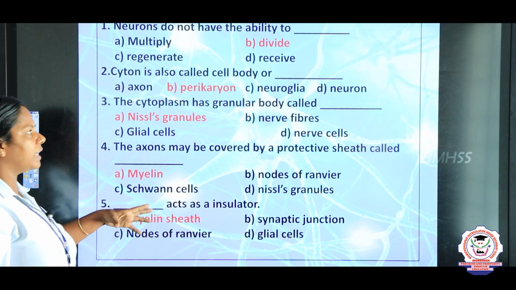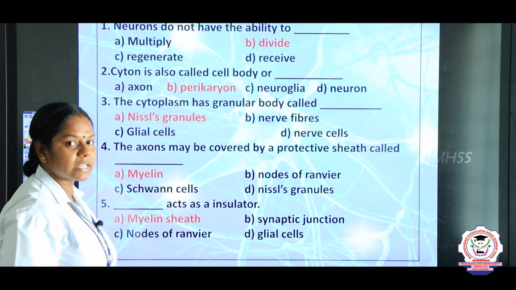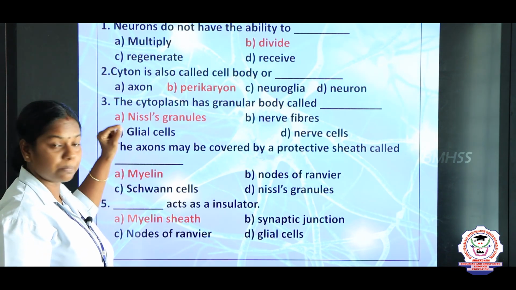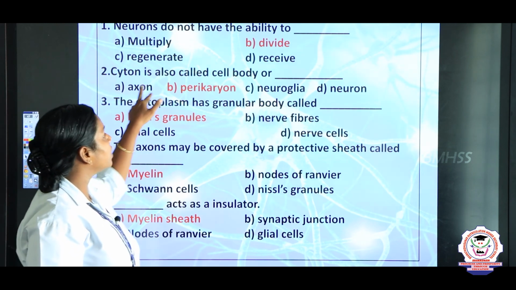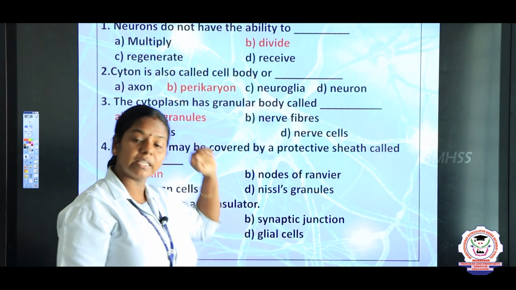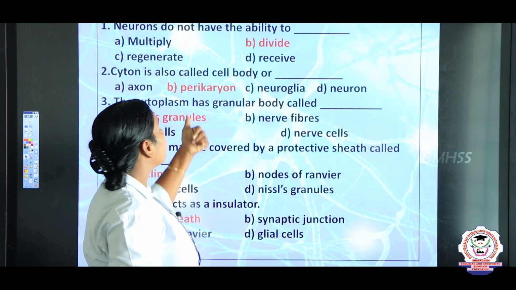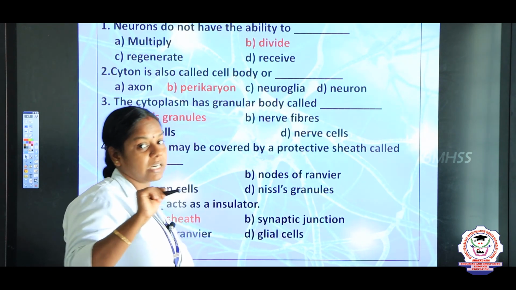So, this is the assessment given related to this lesson, children. From this I will ask you one more important question. The Cyton, we know, is also called the cell body. There is another name for it, that is perikaryon. It is given in your book, just underline it.